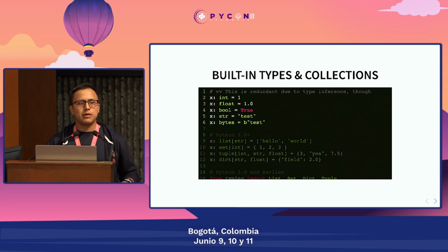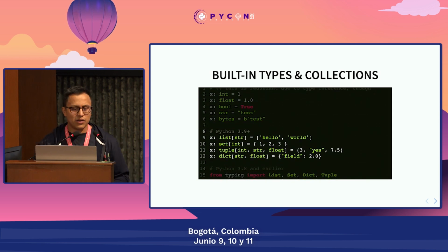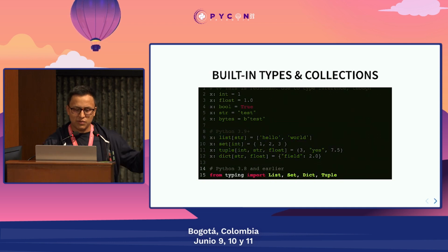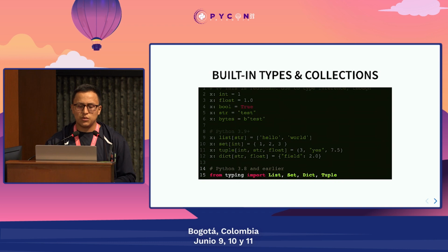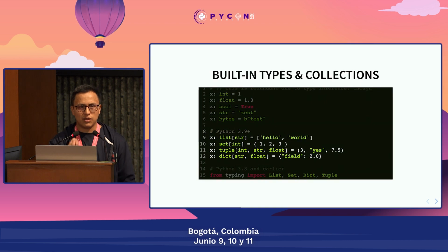And now coming back to the types, we have all of the built-in types that we have in Python, like ints, floats, booleans, strings, bytes, and so on. Also, if you are using Python 3.9 or newer versions of Python, you can use list, set, tuple, dict directly in the namespace, so you don't have to do what we did before in 3.8 and earlier versions, which was to import them from the typing module. And that's a good announcement. By the way, we have to use the syntax for that: list, square brackets, and then the type of the content of the list, or the content of the set or a tuple.